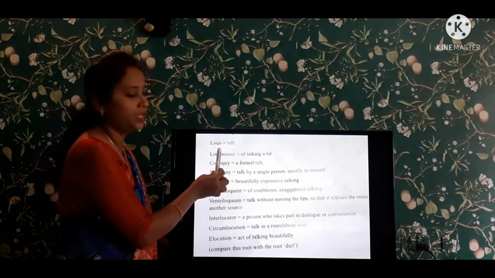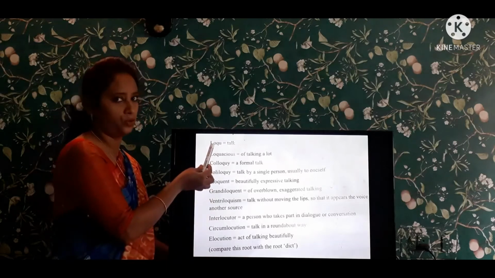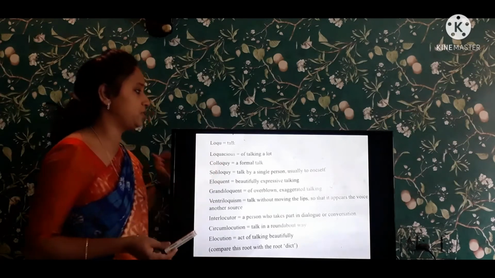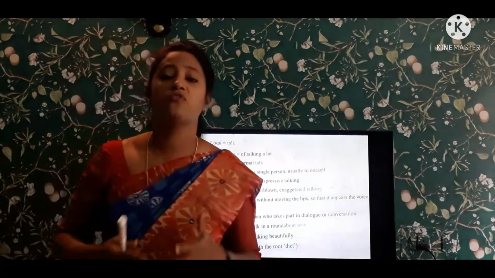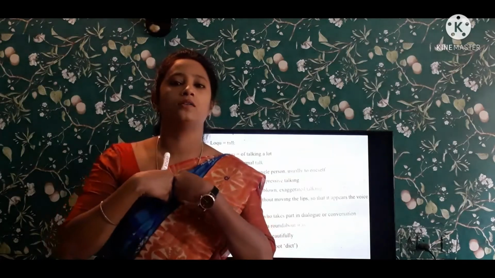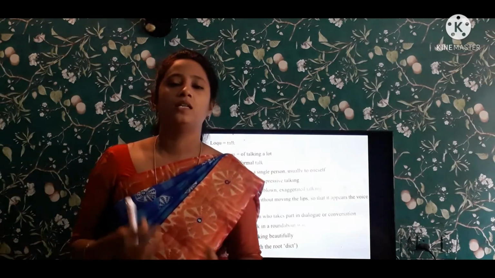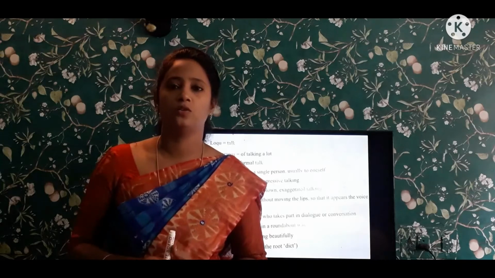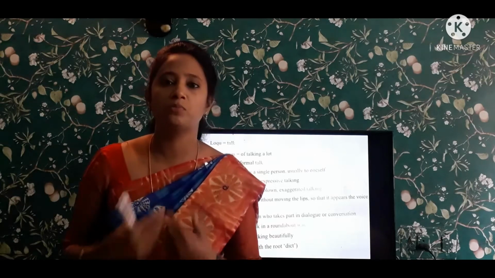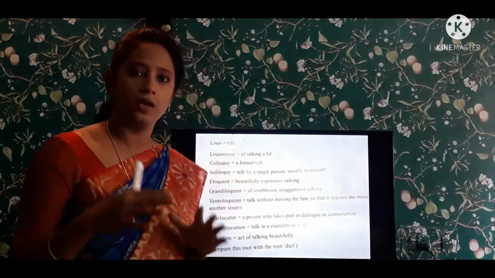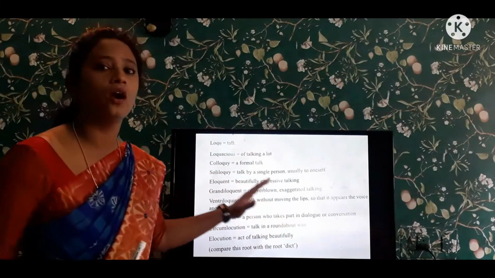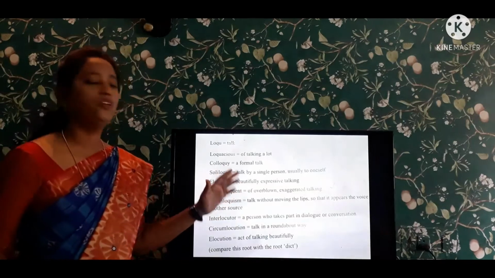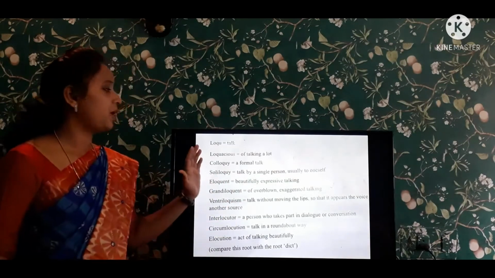This is a root word. All these words come from this root word. See, the first one is loquacious, of talking a lot. I love talking. I want to talk with people, right? Many of the people are always talking. In our classes also, we tell the students, don't talk a lot, don't always talk. Students, learn, please keep your concentration on your work. So many of the people who love to talk are known as loquacious.